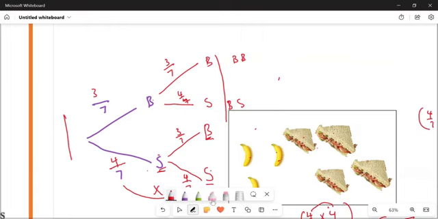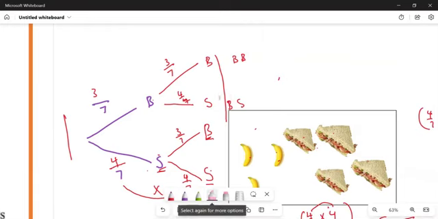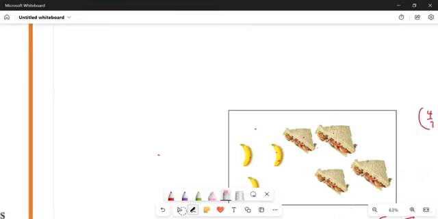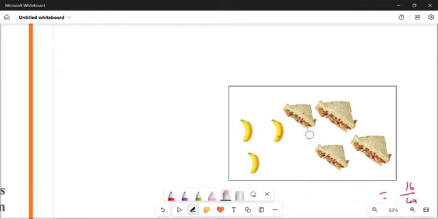Okay? Now, let's work with this situation whereby now we're no longer just going to take things and replace them. We take, we eat. Suppose they gave us this lunchbox at home. If they gave you this lunchbox at home, you can eat something when you get here at school, okay? And then you can eat something at break, okay? Okay, let's go and check.